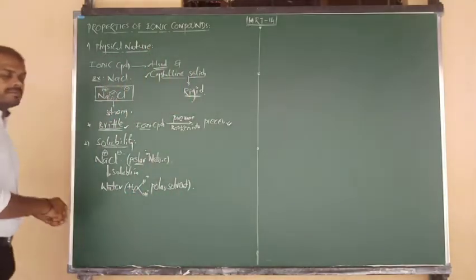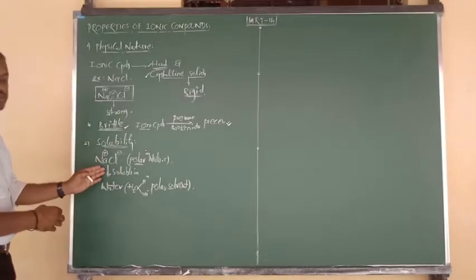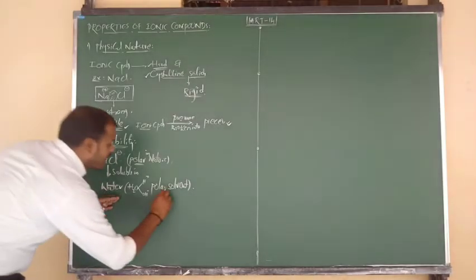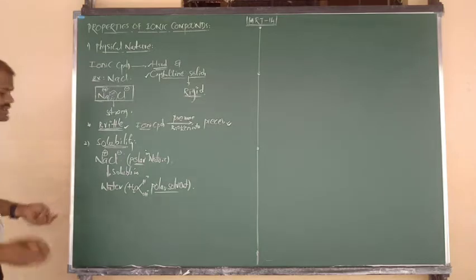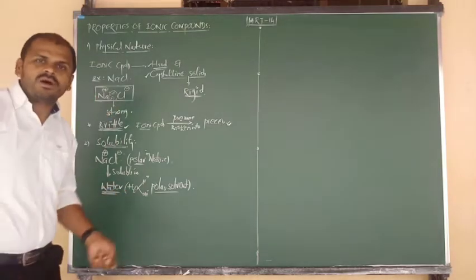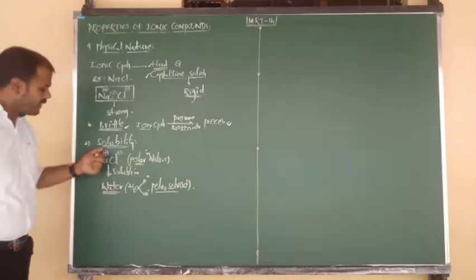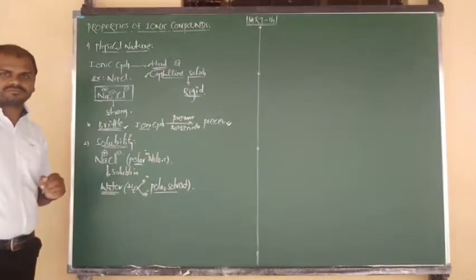So here also the same thing. Ionic compounds are polar in nature. Due to their polar nature, they can be soluble in polar solvent. What is the universal polar solvent? Water is known as the universal polar solvent. So almost all the ionic compounds can be easily soluble in water.